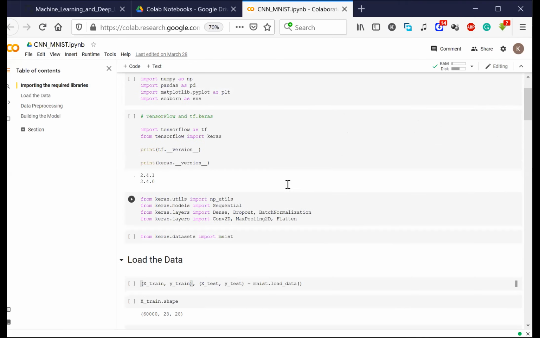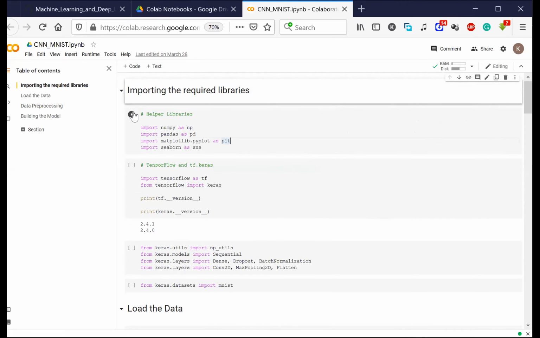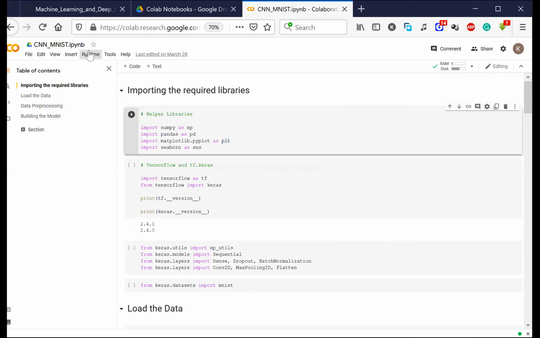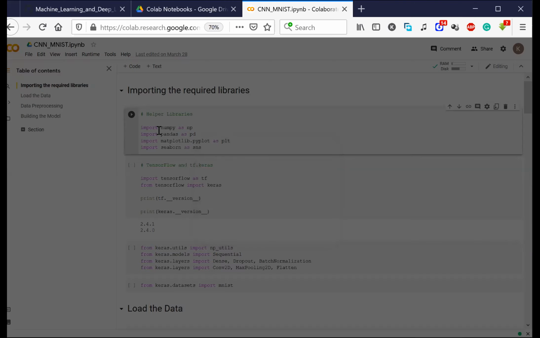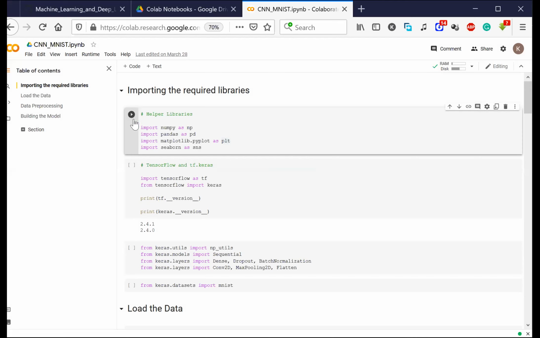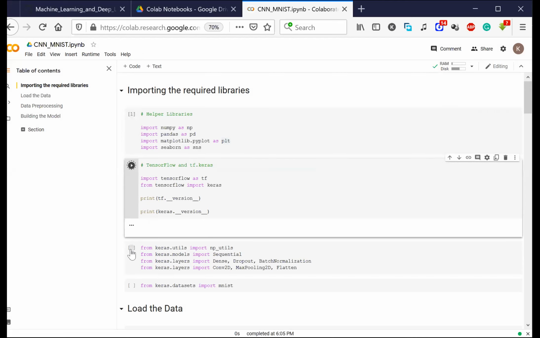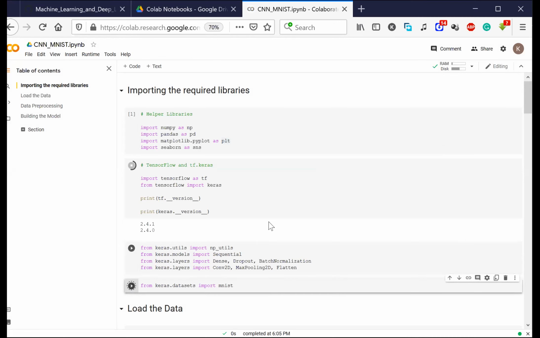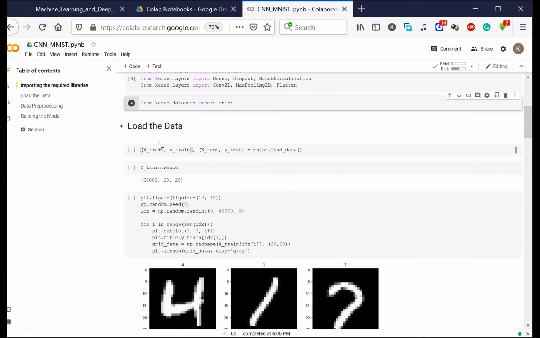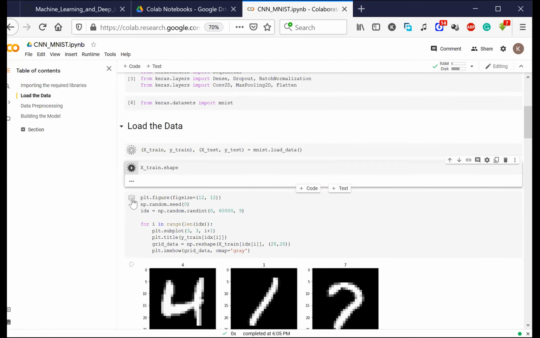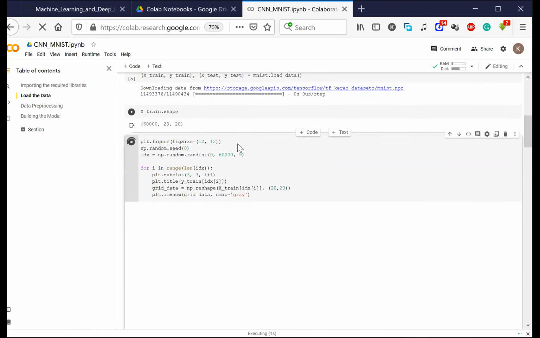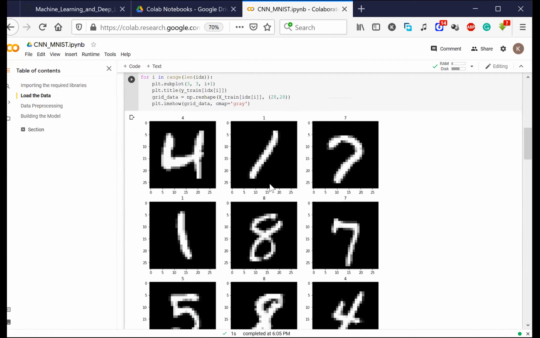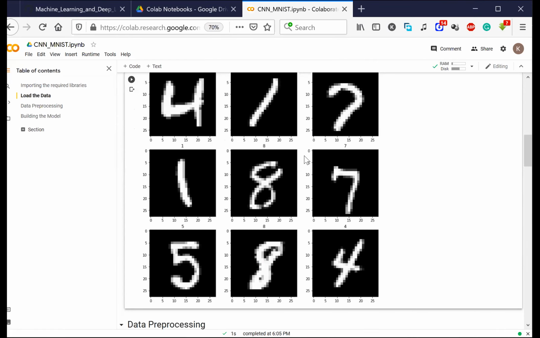Okay, let me try to run the code. Let me click on this. Let me see first if the runtime is GPU or not. Yes, GPU is there. So I'll just try to run this one, and this one also. Now I'm trying to simply run the entire code. It is loading the data now. Now it will try to print out. So this is how the data looks like.